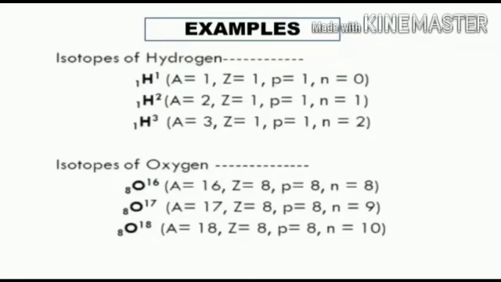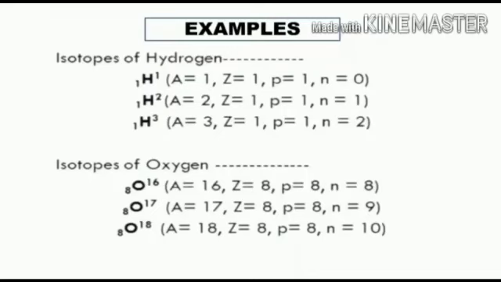Similarly, the three isotopes of oxygen, oxygen 16, oxygen 17 and oxygen 18, have the same atomic number 8 due to the presence of 8 protons in their nucleus. But their mass numbers are different. Mass numbers are 16, 17 and 18 due to the presence of different numbers of neutrons, such as 8, 9 and 10.